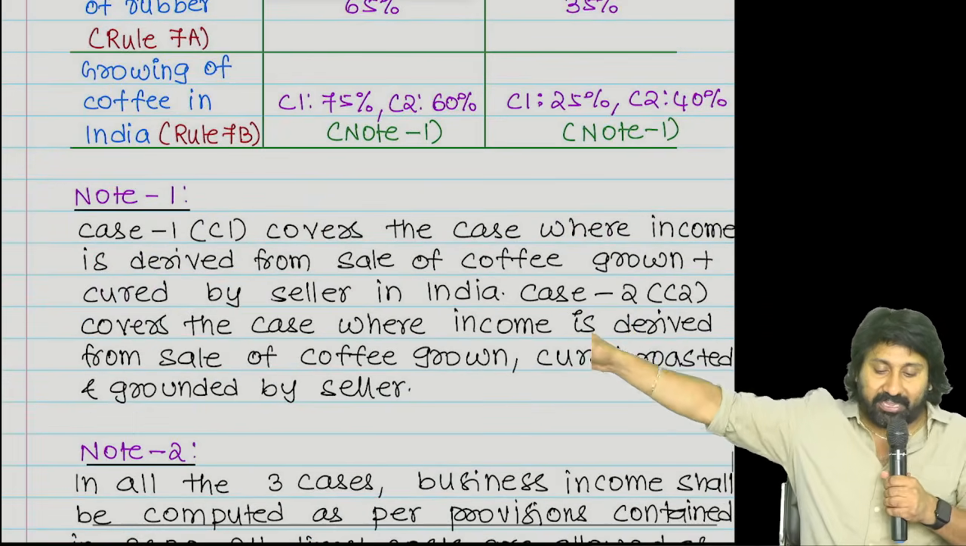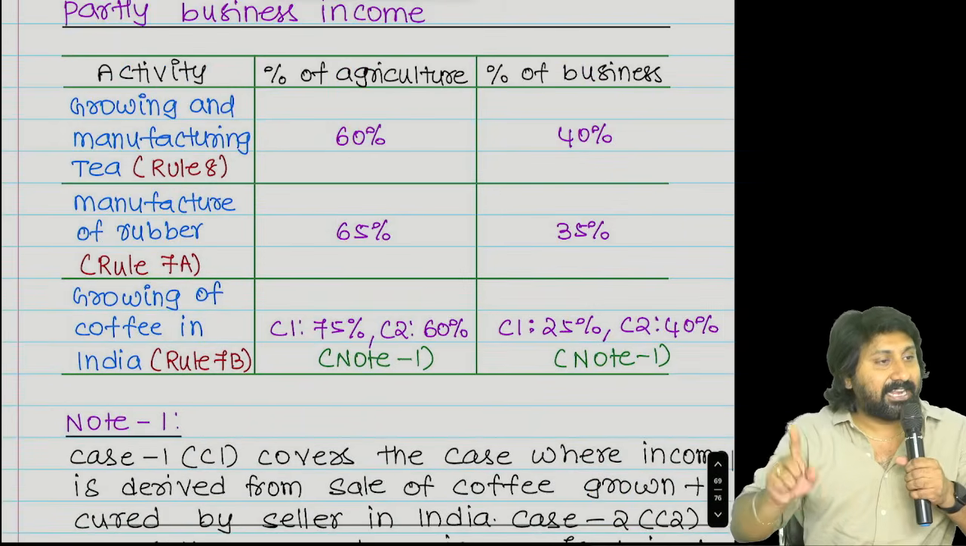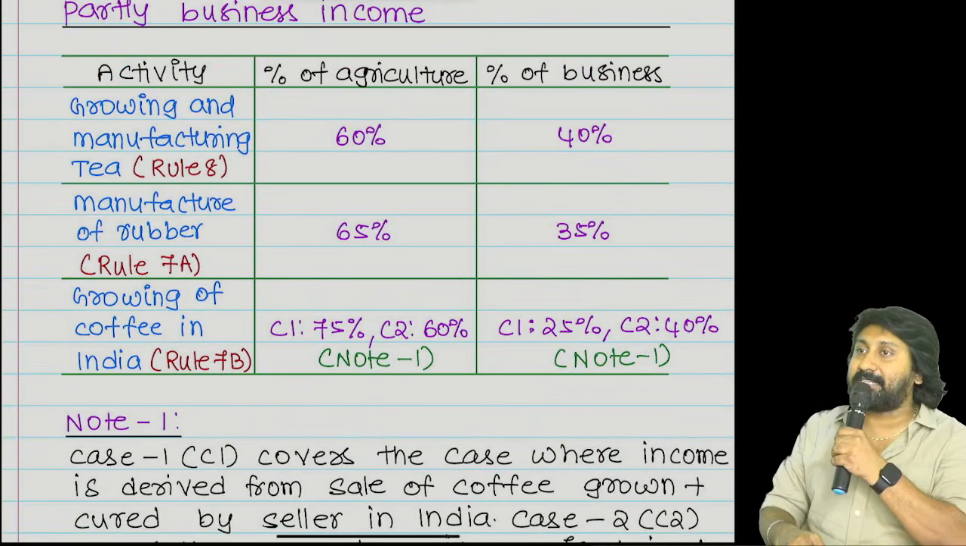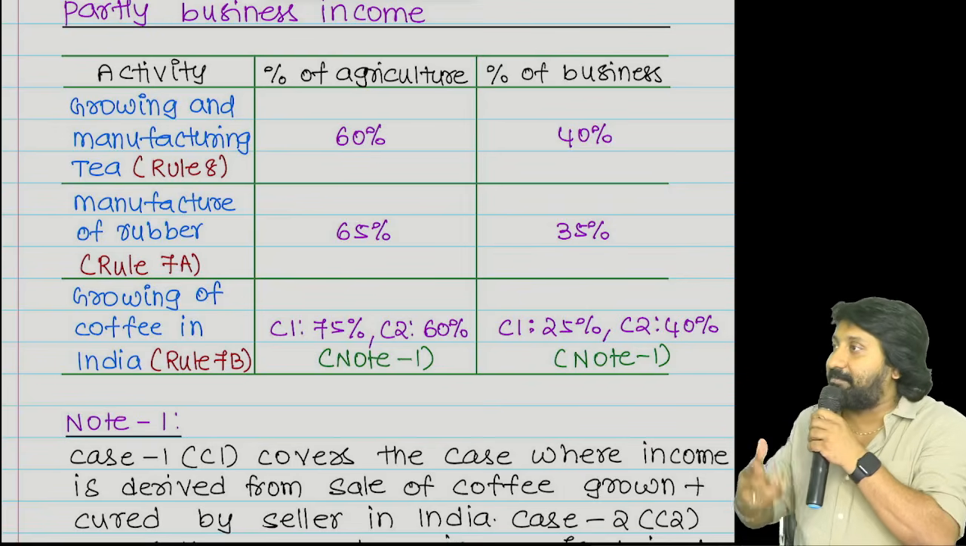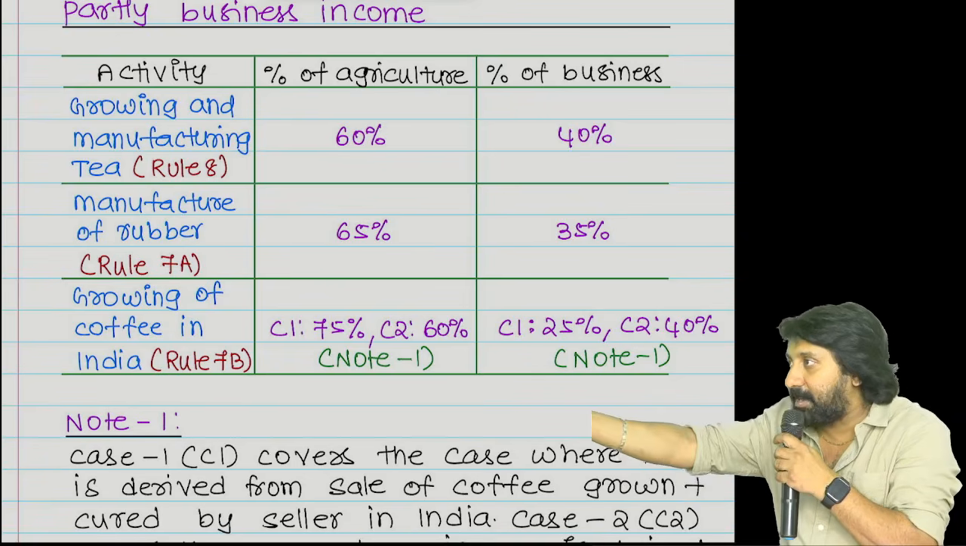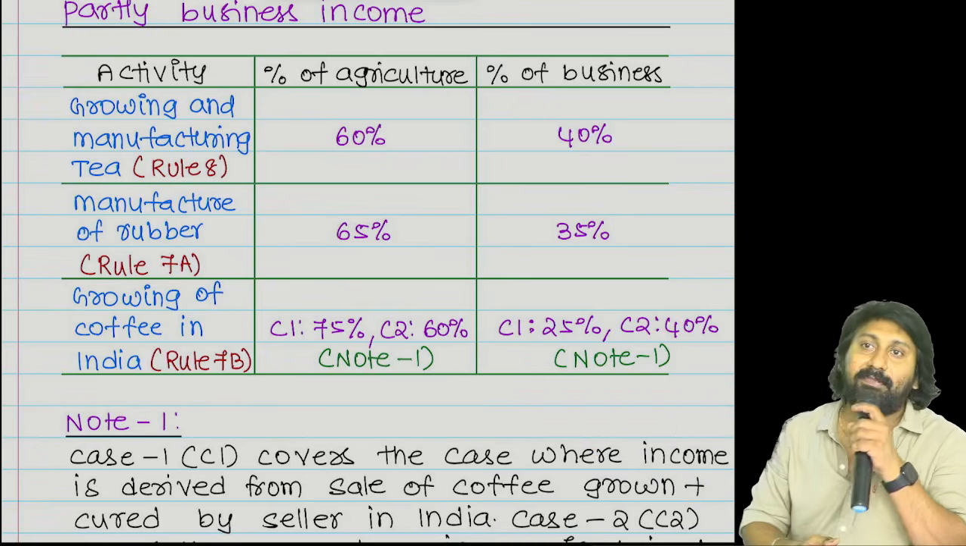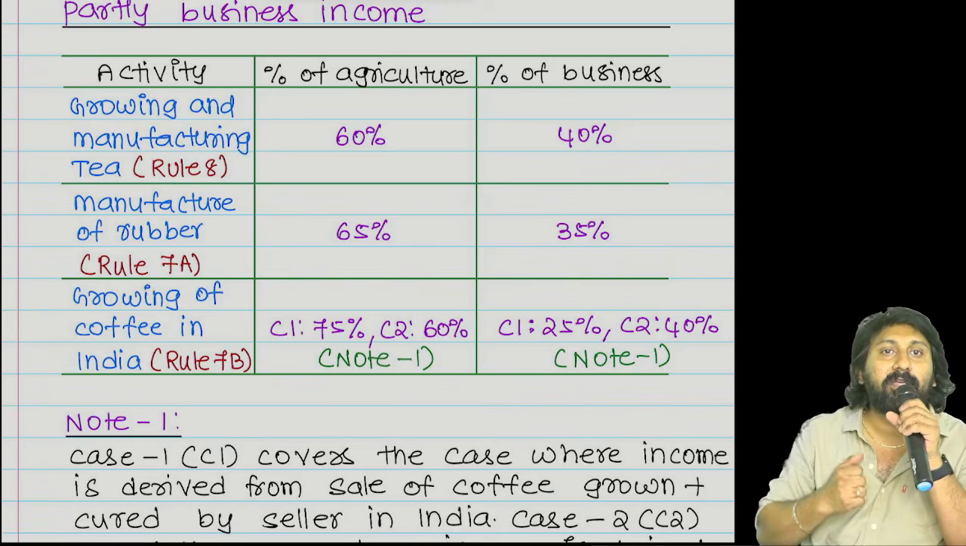Third one is coffee. 75% will be treated as agriculture income, 25% will be treated as business income, because roasting is a business activity, even though without roasting people are not consuming coffee. Are you understanding the point or not?